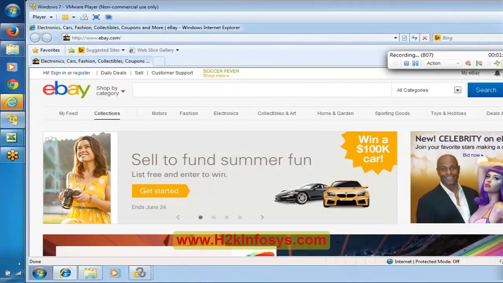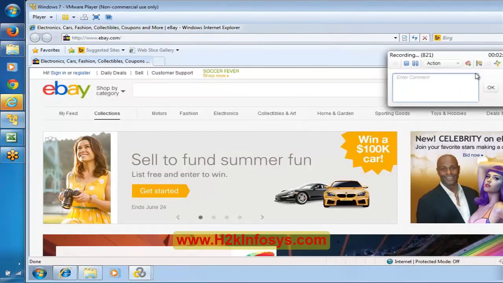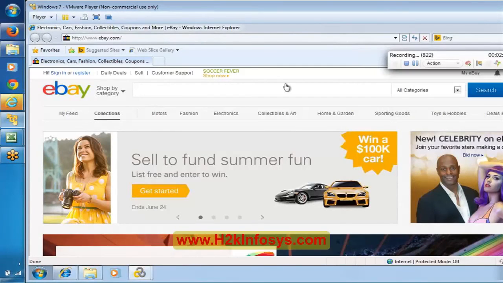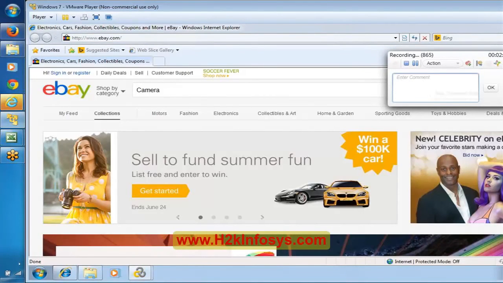Yep, see here there is something called insert comment. Just click on this particular option, and this is the place where you can mention some comment. Let me mention the comment as enter camera in the search text box. Okay. Now let me say camera here, and then I will mention another comment. Let me say select category.